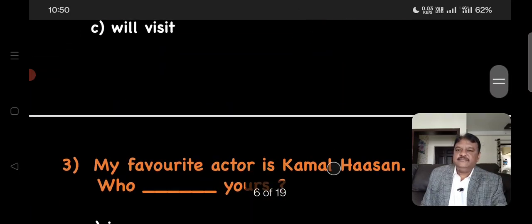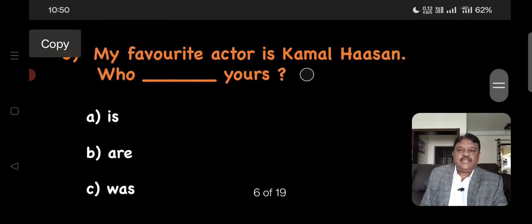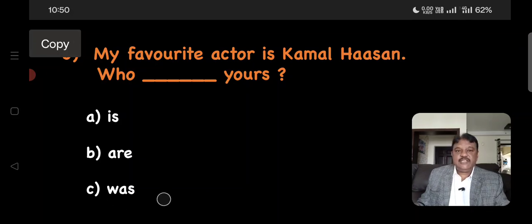Question number 3. My favorite actor is Kamal Haasan. Who dash yours? Look at this verb, was, is said in past tense, so we cannot use this verb because in the question we talk about something in the present. Mine is Kamal Haasan and who dash yours. So very simple. The answer is very simple.